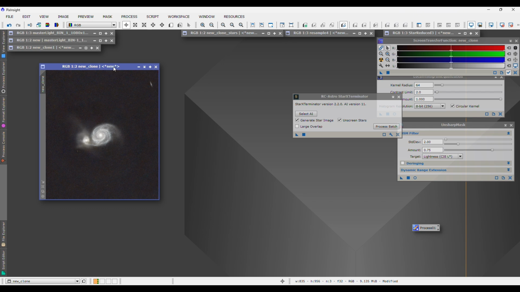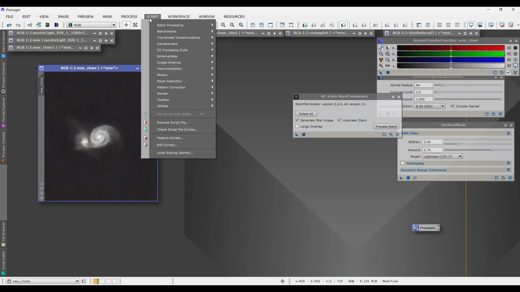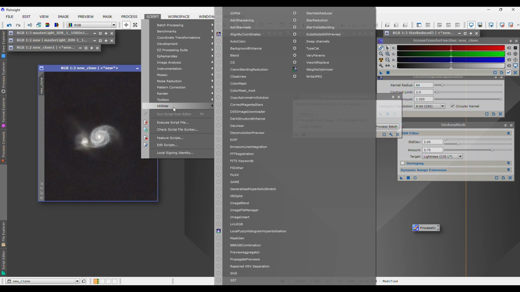Okay, so we have our color starless image. The first step is to go to Script, then Utilities, and go to AdvStarMask. If you don't have this utility, just do a Google search for PixInsight utility and type out AdvStarMask, and you should be able to find the suite of tools. They're free. You should be able to install those and get that ready to go.